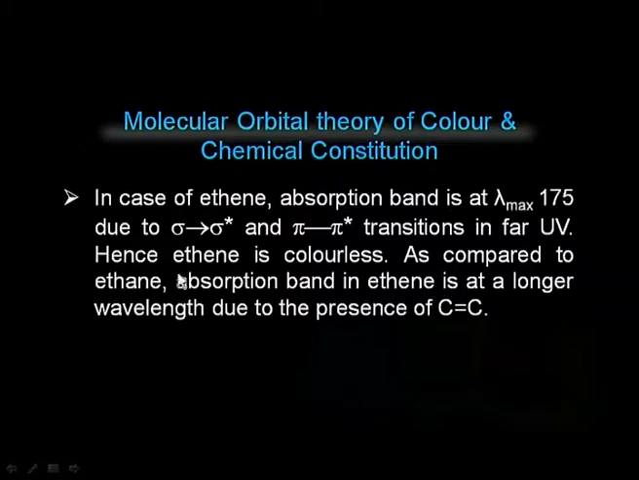As compared to ethane, the absorption band in ethene is at a longer wavelength, that is at 175 nanometers. If you remember in the earlier example, we told you that it was only 135 nanometers in case of ethane, and this difference in absorption maximum is because of the presence of carbon-carbon double bond in ethene molecule.